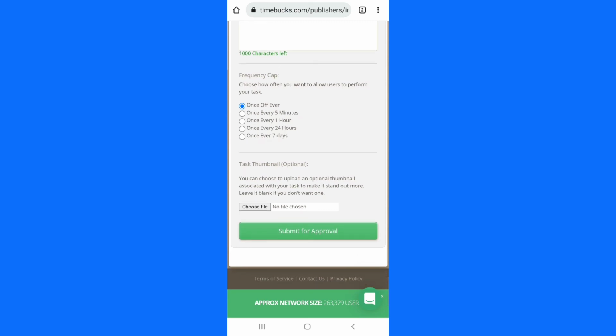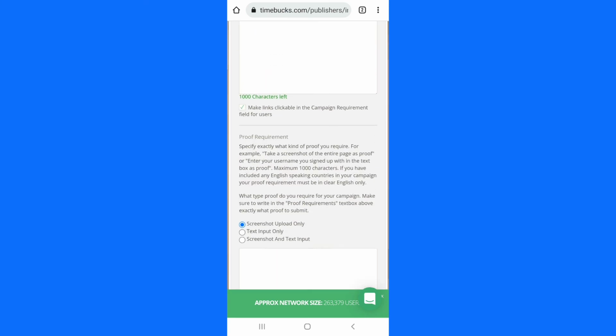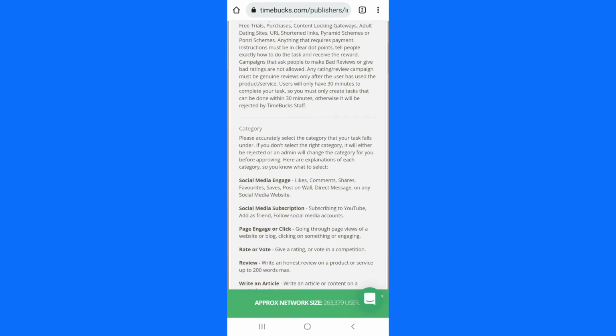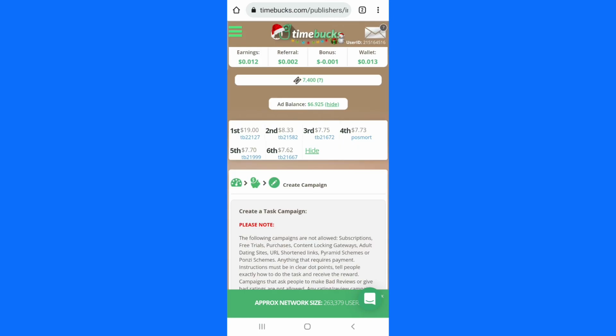So once you are through adding all the information we just talked about, you click on submit for approval, and you are good to go. So that is how you can create a campaign on this website, and you can see it's very cheap. So yeah, that is how you can create a campaign on this website, which is called Timebucks. You can make money and you can still create a campaign. So that is everything I need to talk about on this video.